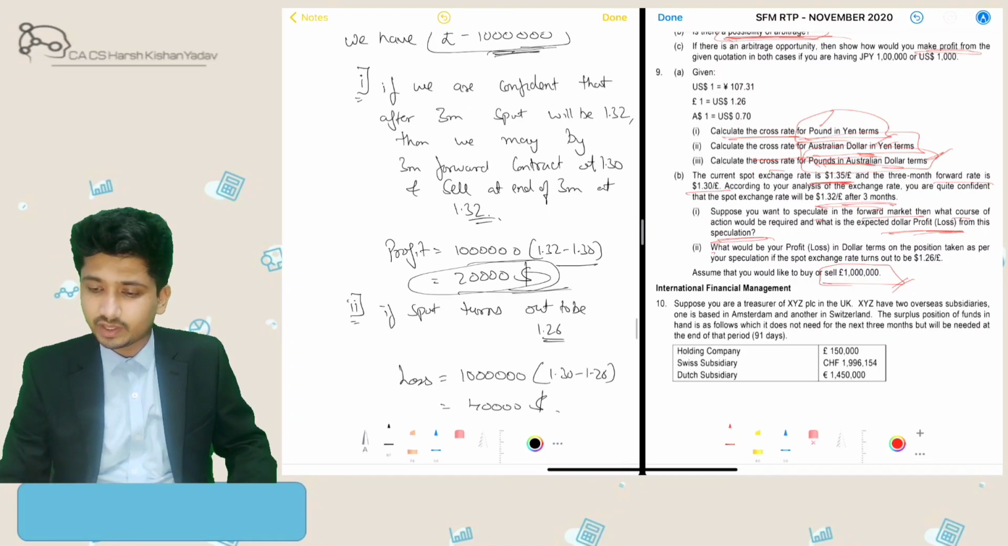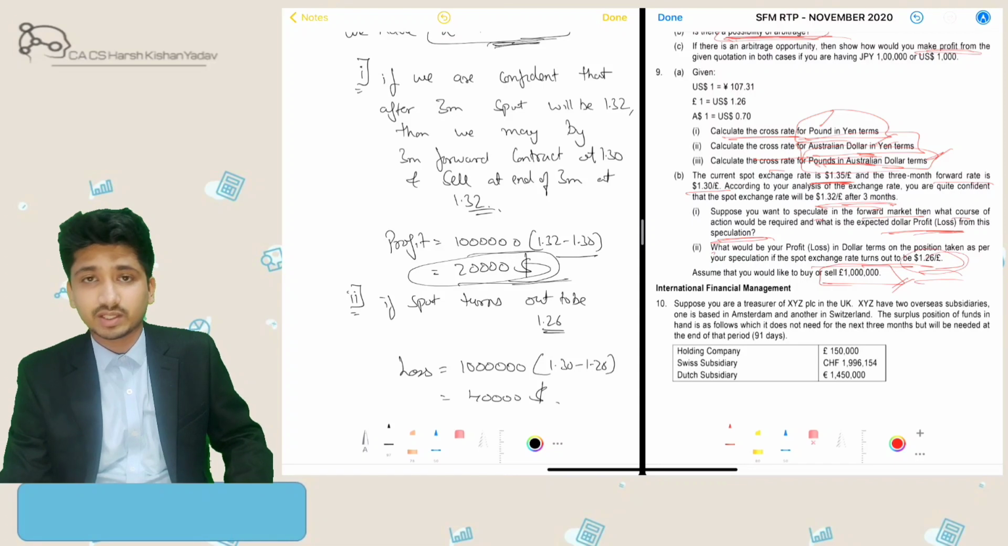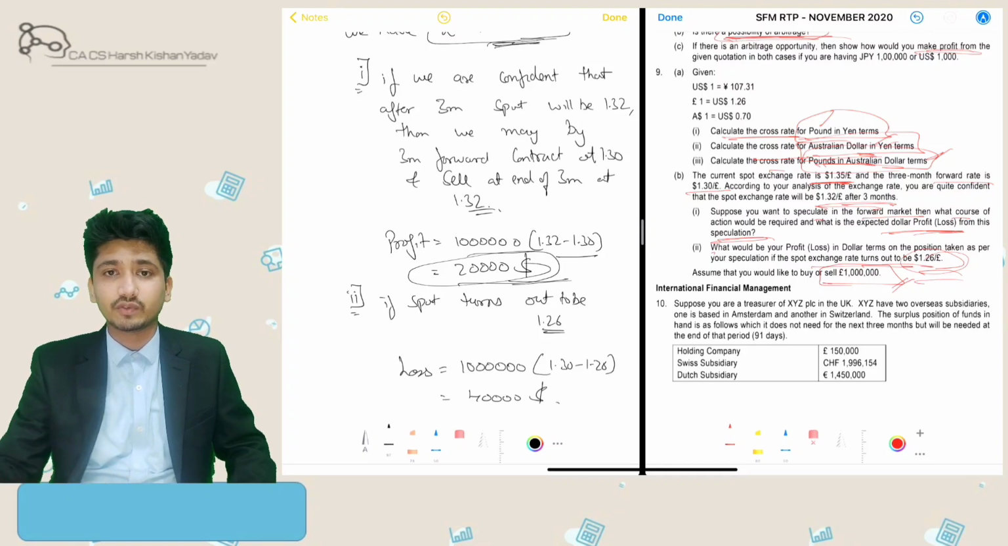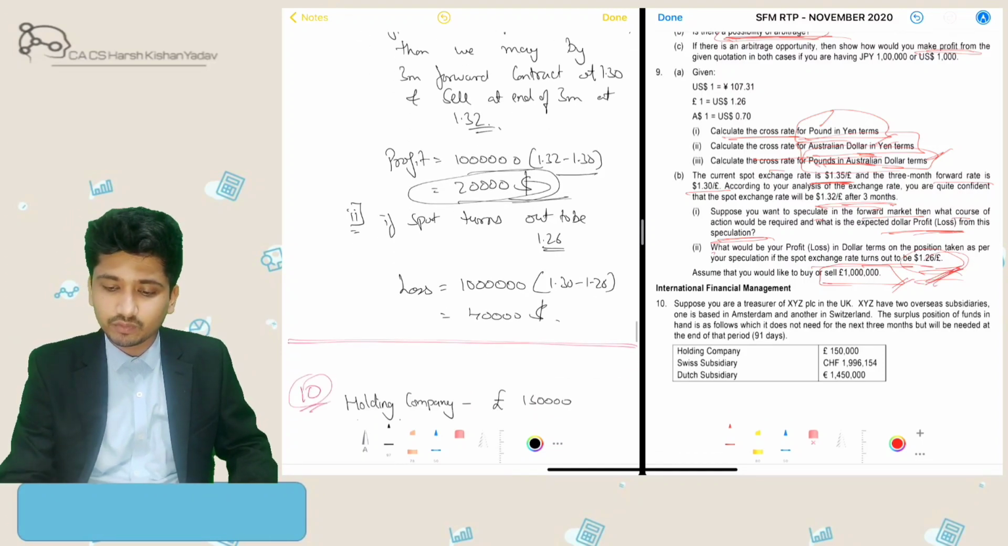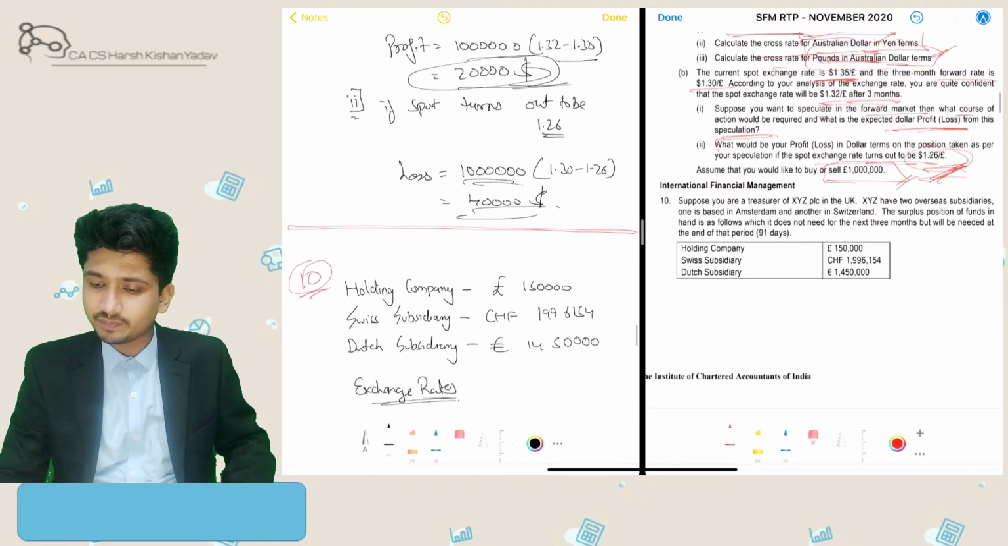Okay, if we are confident. What would be your profit or loss in terms of dollars if the spot exchange rate turns out to be 1.26? If my rate turns out to be 1.26, what I have already done today is I bought a forward contract of 3 months ahead. So if after 3 months the spot is 1.26, I will make a loss of 0.04. So 40,000 would be the loss, 0.04 into 1 million. Alright.